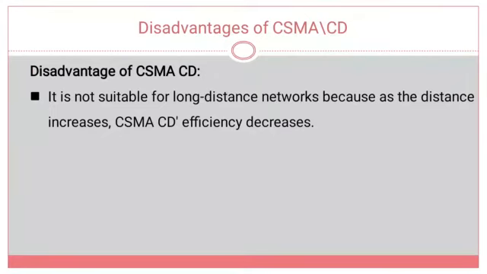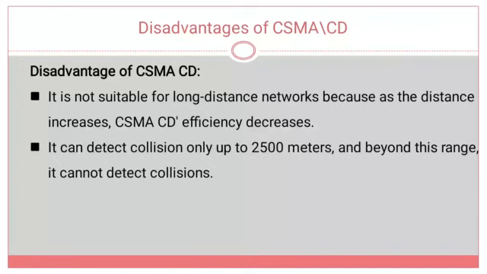As we know, CSMA/CD works in local area network connections by using hubs or bus structures. So it is not suitable for long distance networks, because if the distance is increased, then automatically the collisions will increase and it will decrease the efficiency of CSMA/CD. This is one of the drawbacks.